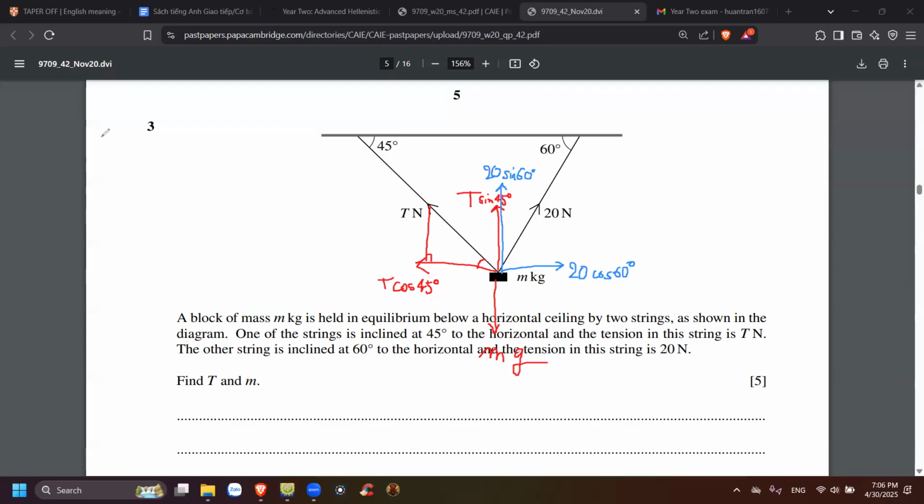So you have T cosine 45 equal to 20 cosine 60, right? So you can find T. It's going to be 20 cosine 60 degrees divided by cosine 45. So T should be 14.1 Newton, right? Yes. And you apply that to the vertical equation, you can find the M. I don't think I should tell you what to do next. It's easy now. This one, almost.